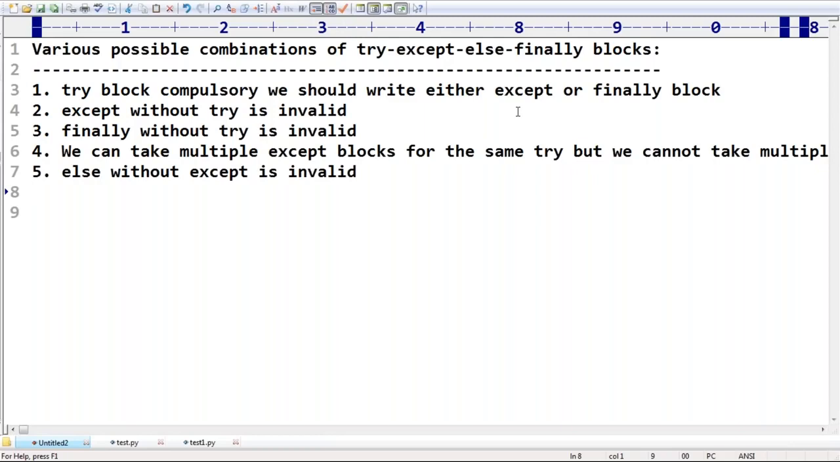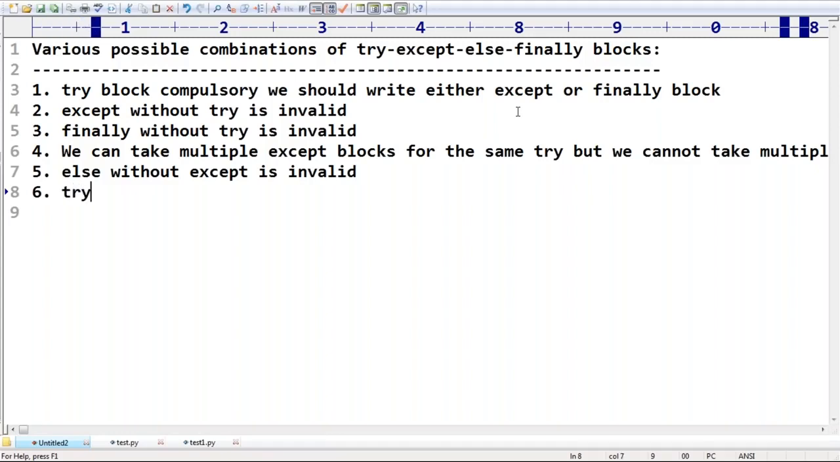Whenever we are taking an else block, compulsorily we have to take an except block. So else without except is always invalid. Remember that. Next, one more point.